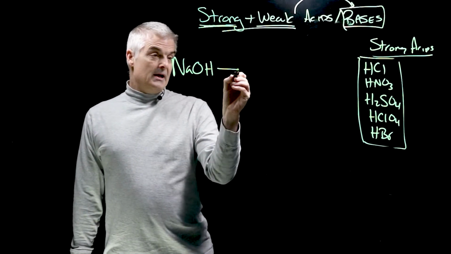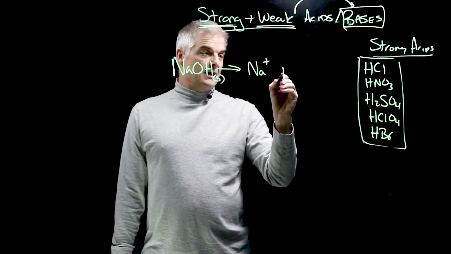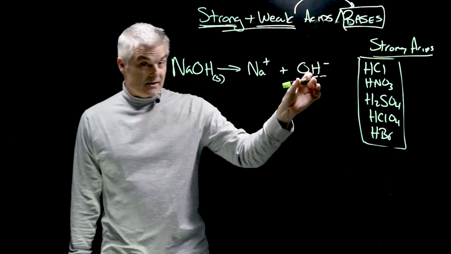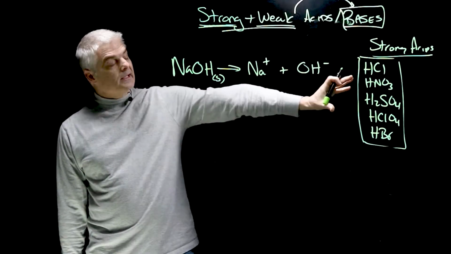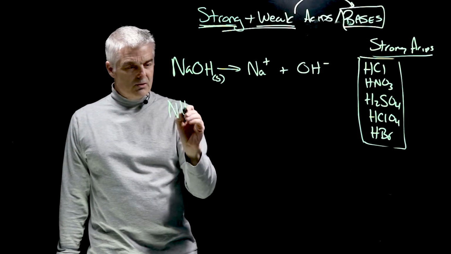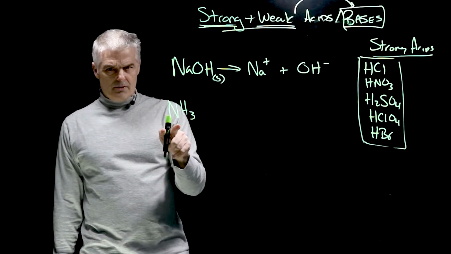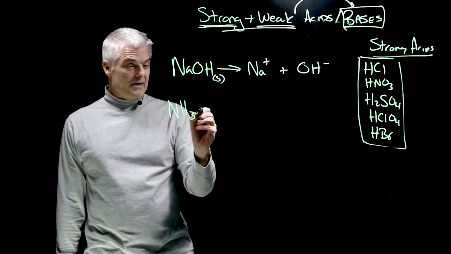We talked about that earlier. It's a solid. You drop it into water, it makes Na positive and OH negative. Note again, hydroxide is what makes a base. It completely breaks up. A classic example of a weak base, and this is a weird one, is ammonia. Now, if it's supposed to make hydroxide, there's no O's. That seems odd. But this is really one of the most common bases.